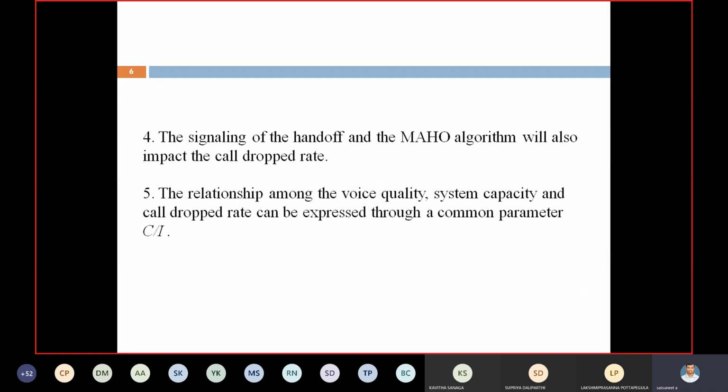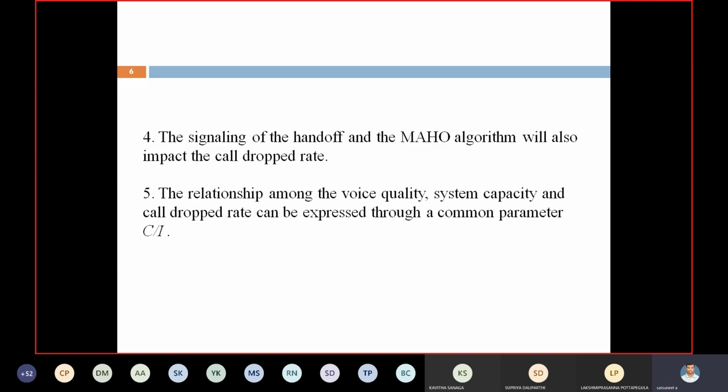Next one, for this purpose we are using the MAHO algorithm. What is MAHO? The Mobile Assisted Handoff algorithm is the best one to get a low dropped call rate. Next, the relation among voice quality, system capacity, and dropped call rate can be expressed through a common parameter, C by I ratio. Whatever voice quality, system capacity, dropped call rate there is in mobile communication, it totally depends upon the common parameter, carrier to interference ratio.